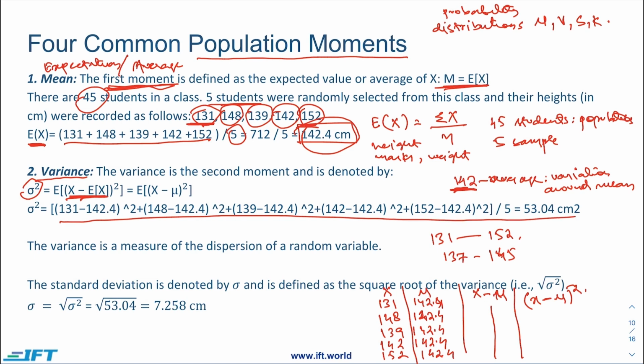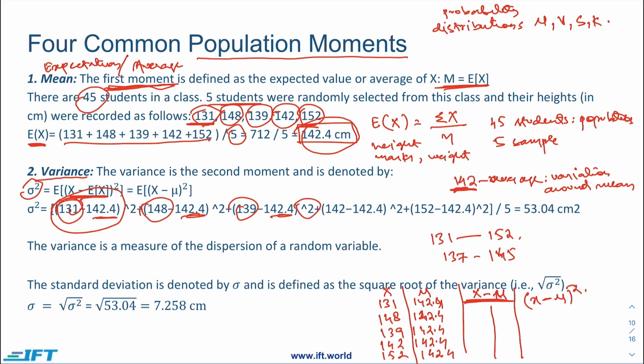So we will subtract the individual number from this mean everywhere, and whatever number is generated here, we'll just square it. We will take a power of it, and then in the end we will take the summation of this value. In this particular case, the variance is 53.04 centimeter square. So this is how we calculate the variance.